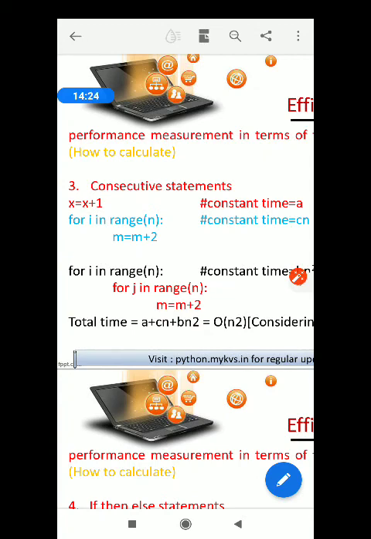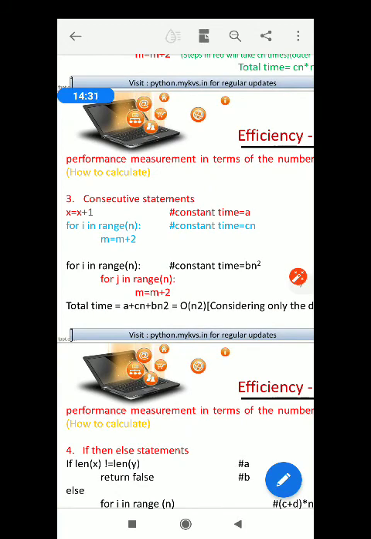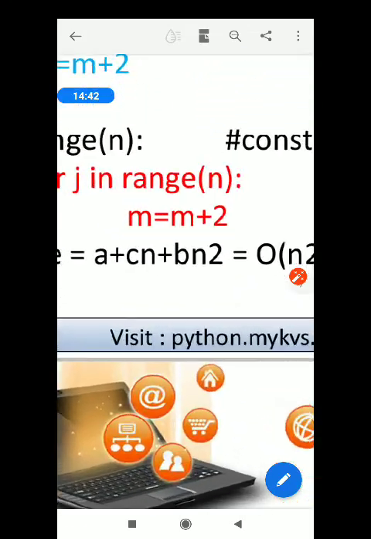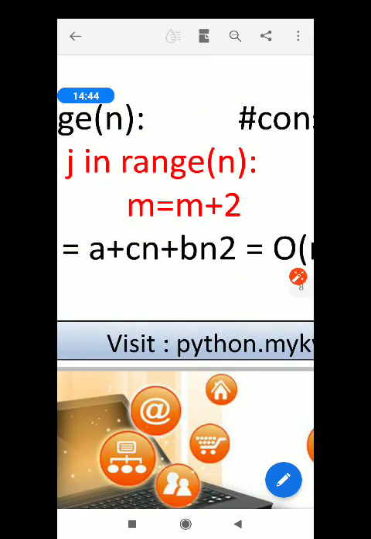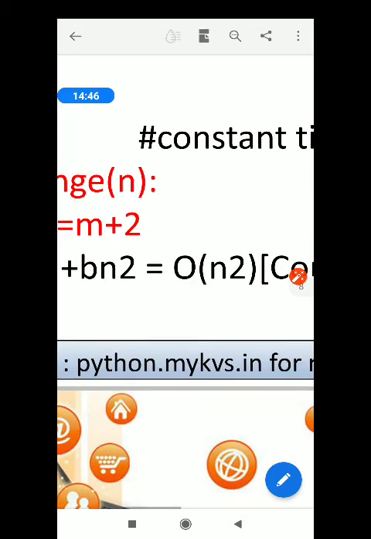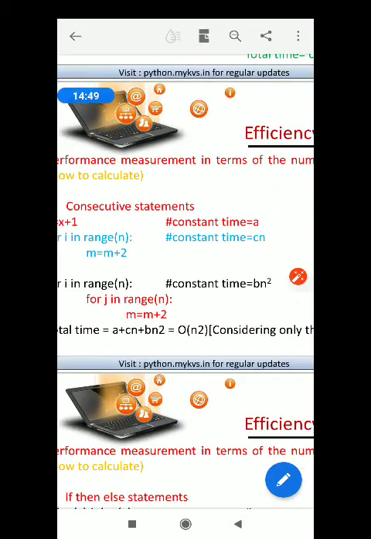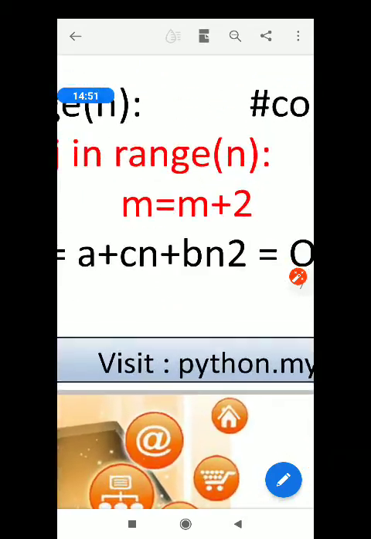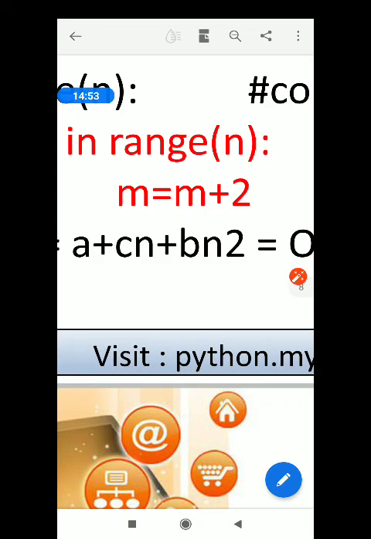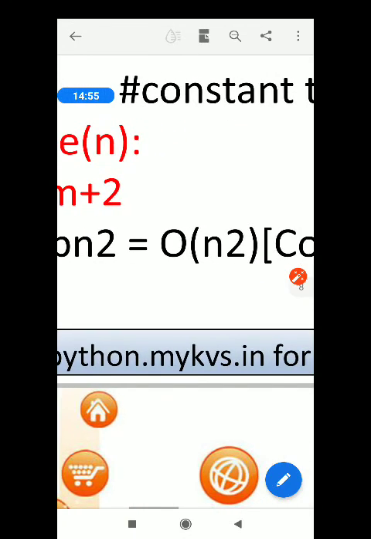This takes constant time a, a single loop takes constant time cn, and one nested loop takes, suppose, bn square. Here a, b, c are constants, so the total time required is a plus cn plus bn square.